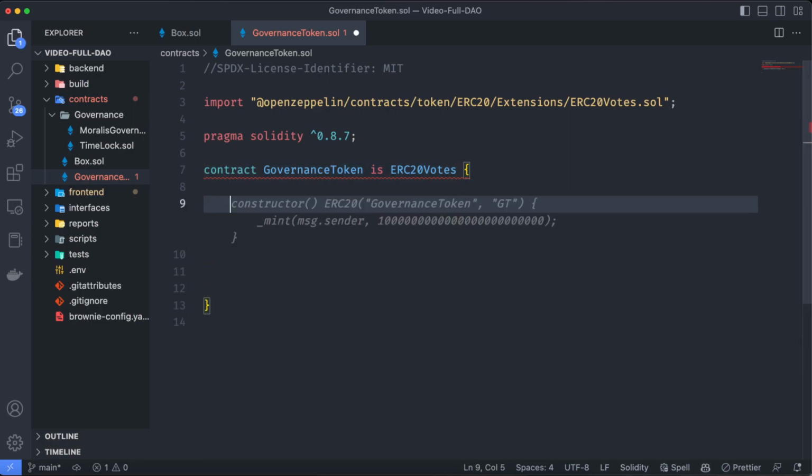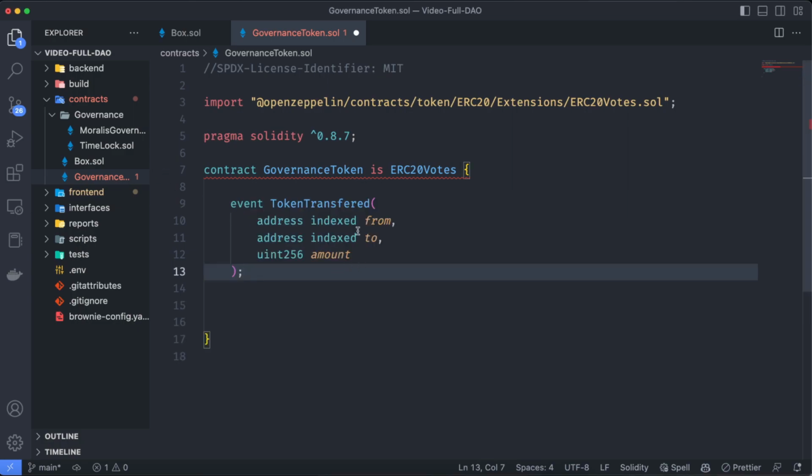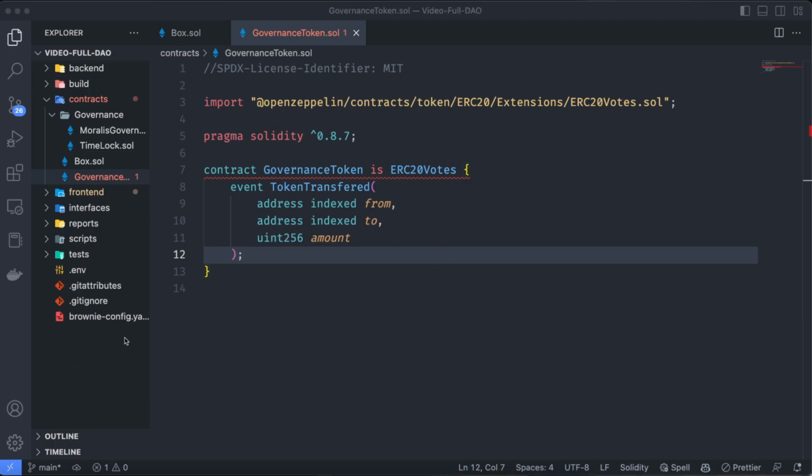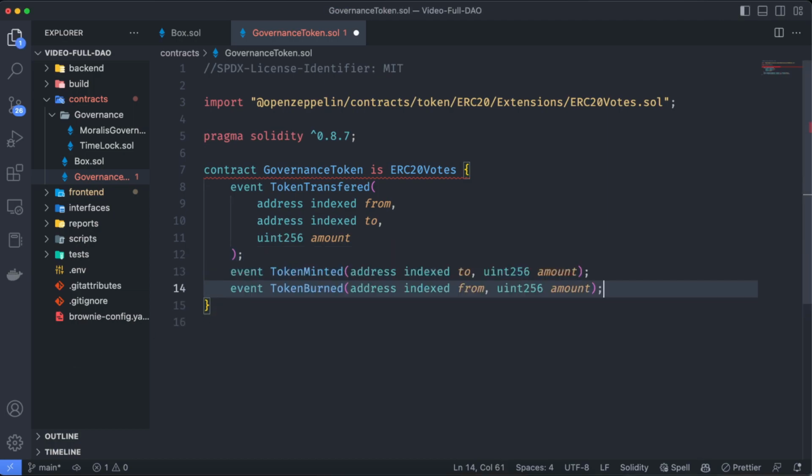Let's do that. First, let's declare an event called TokenTransferred, just to know when a new token is transferred, and also some events to know when a token has been burned and when a token has been minted. We are not going to use these events in this tutorial, but it's good practice to have them.